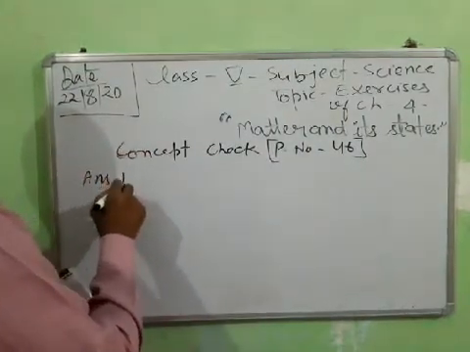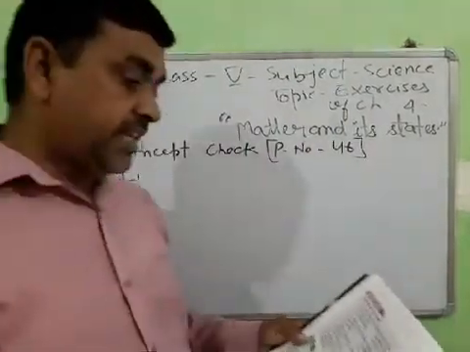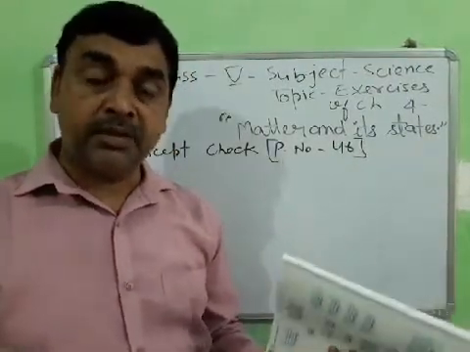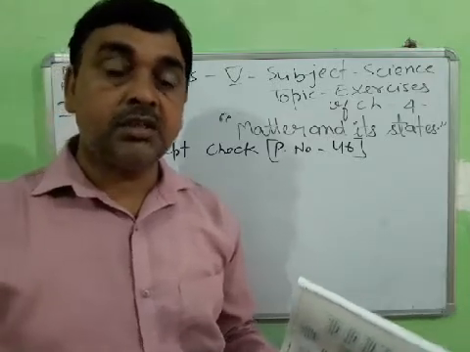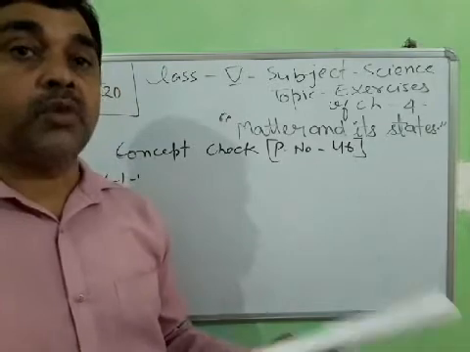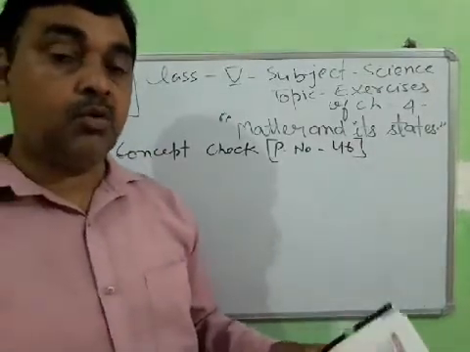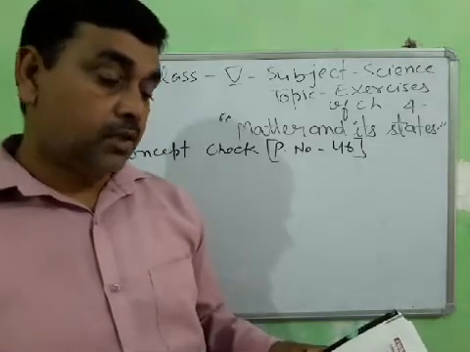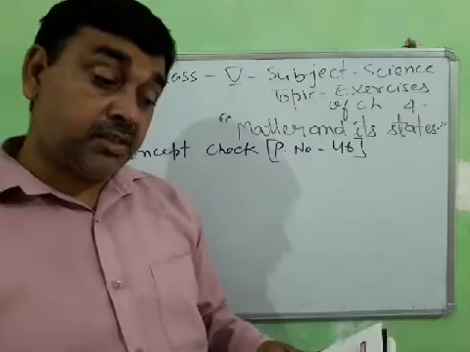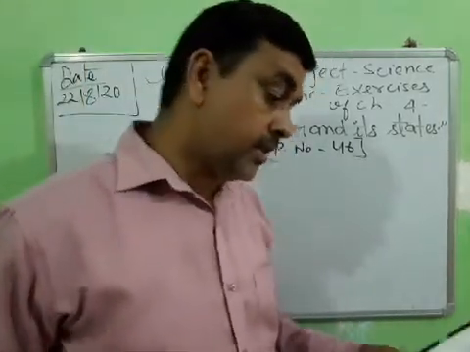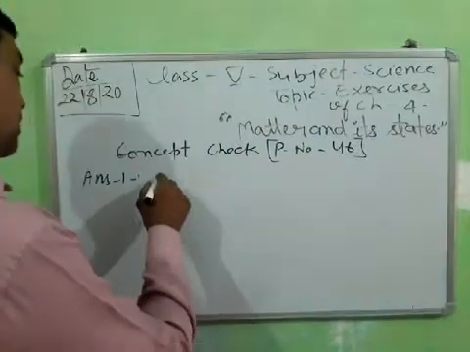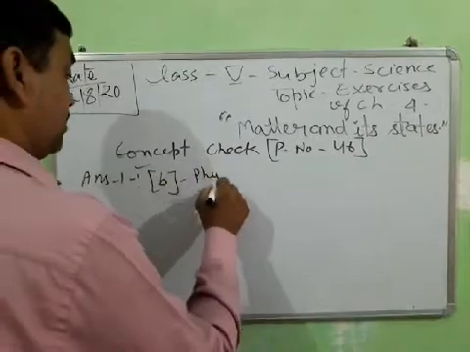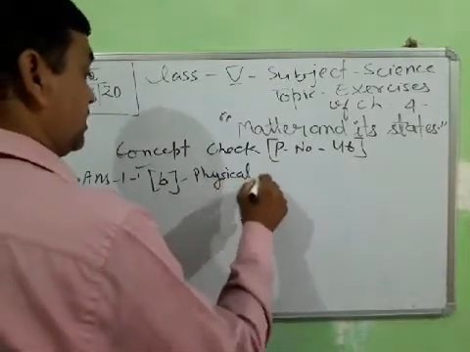Answer number first. A change in which no new substance is formed is called. Student, a new substance is formed in a chemical change, which cannot be carried out in reverse and cannot be found in the original shape. And the property is also different from the original. So a change in which no new substance is formed is called physical change. So your option is B. Option B is correct. Physical change.